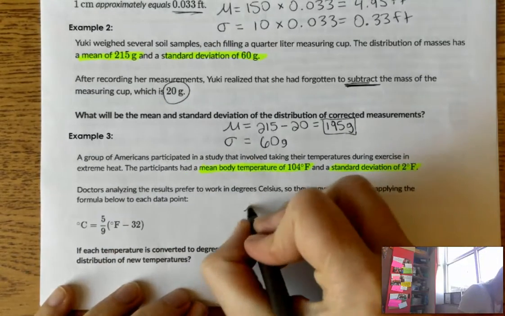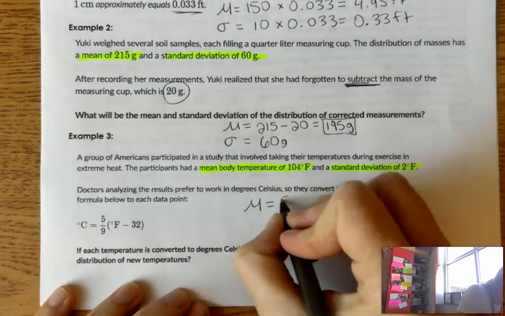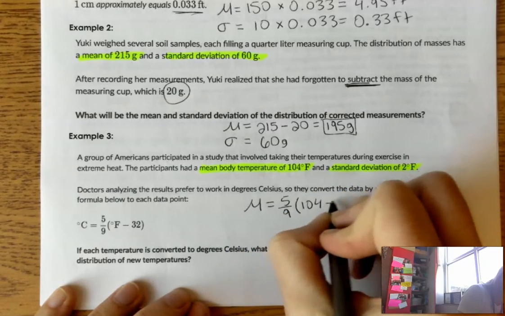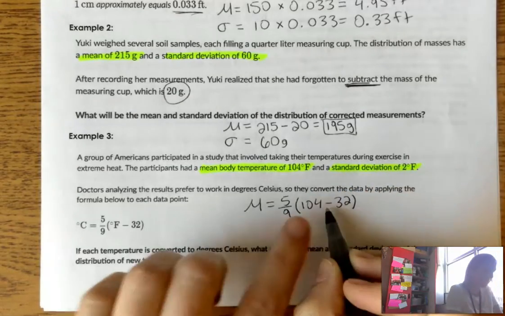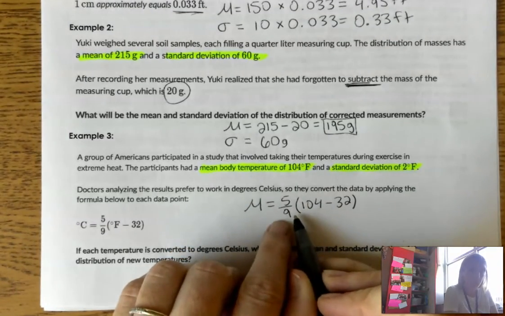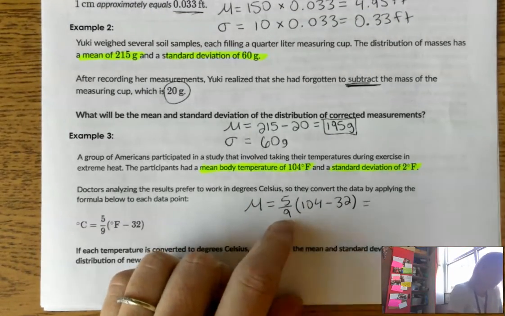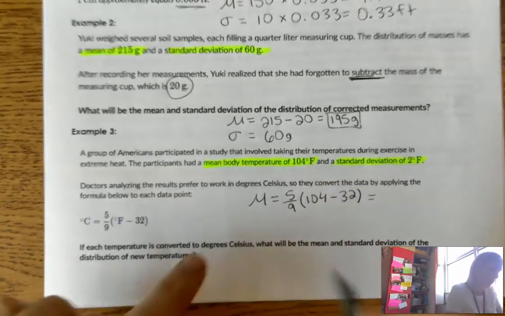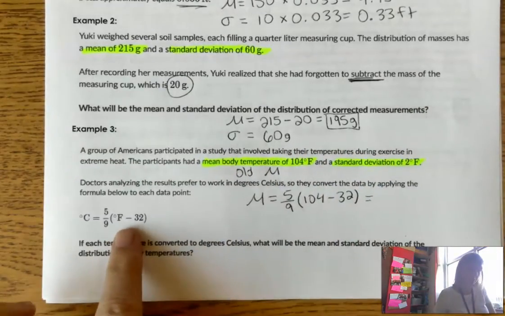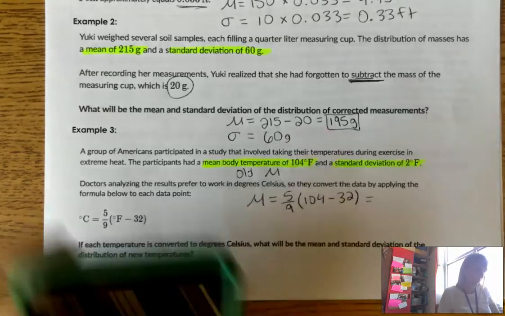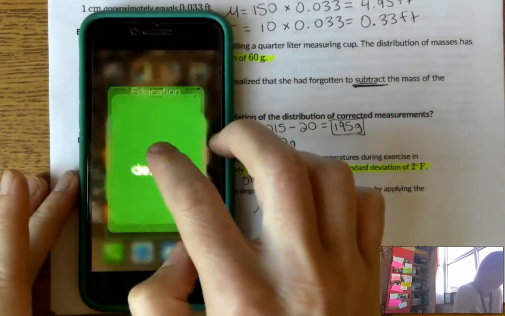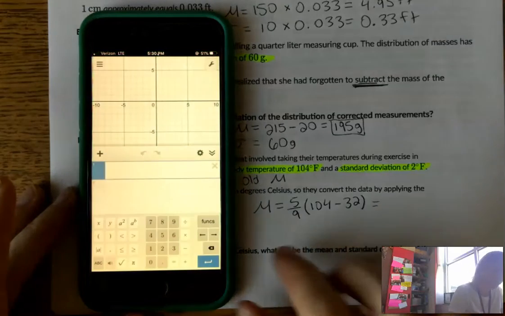So my new mean is going to be, all I'm going to do is convert it, because with the mean it changes with subtraction and it also changes with multiplication. So I'm going to plug my old mean, this is the old mu, into the formula, and we're going to figure out what the new mean will be in Celsius.